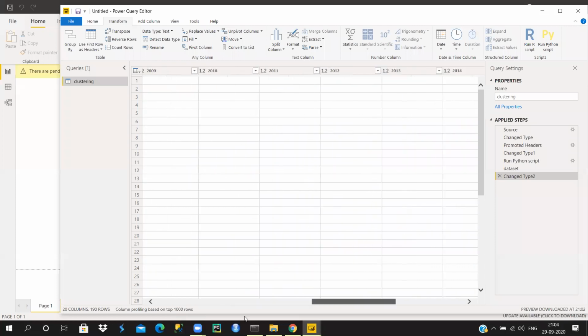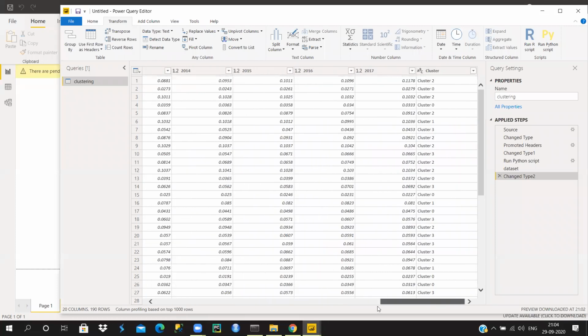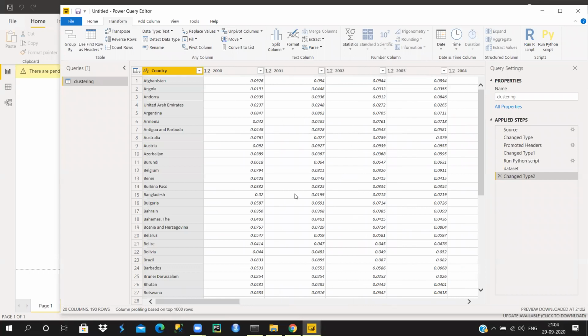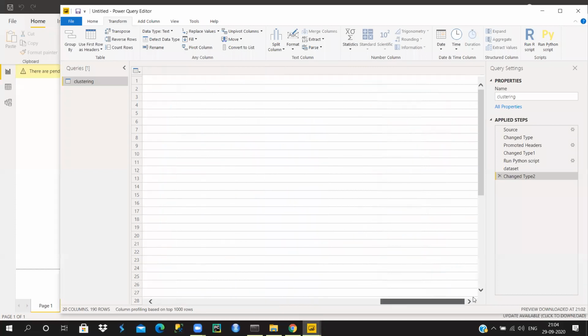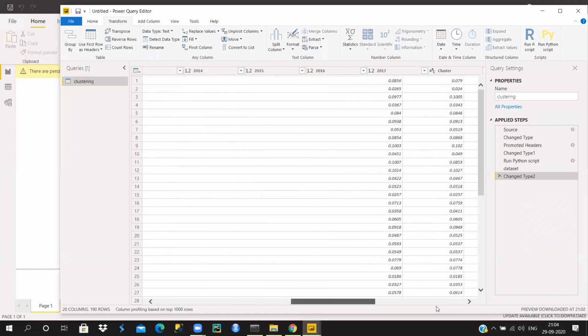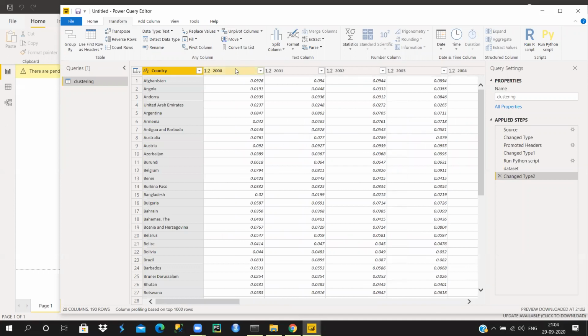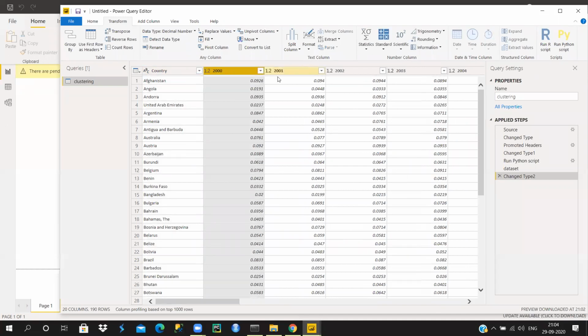So once you're done with your clusters, the next thing is basically to visualize your clusters. For that, there's some operation that I need to do here. Since we have these clusters labeled here for every data point, I'm going to select my years, all the years.